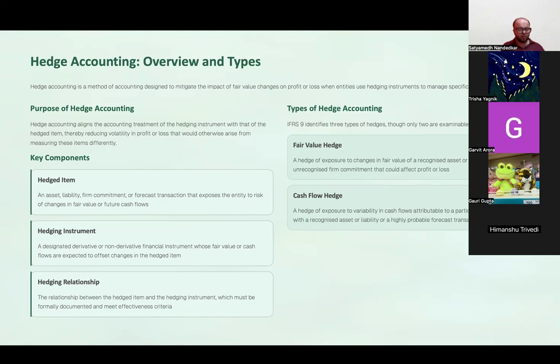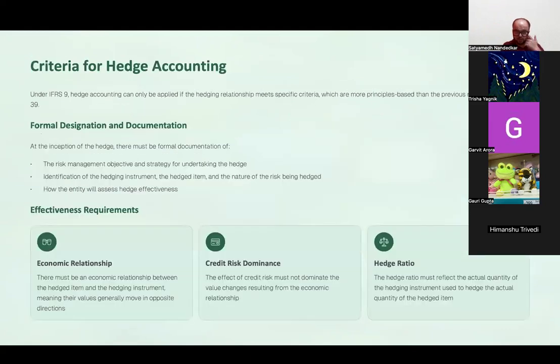Now, what if it so happens कि यार ये जो cash flow forecast है, some circumstances in the economy undergo a change, and now my fear is कि ये कम पैसा मिलेगा in the projected cash flows in the future. To protect myself from these fluctuations, if I take a hedge, that is known as a cash flow hedge. ठीक है.